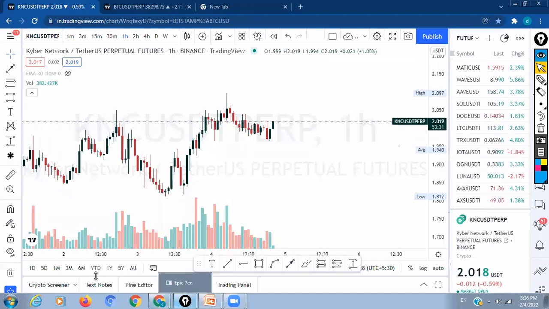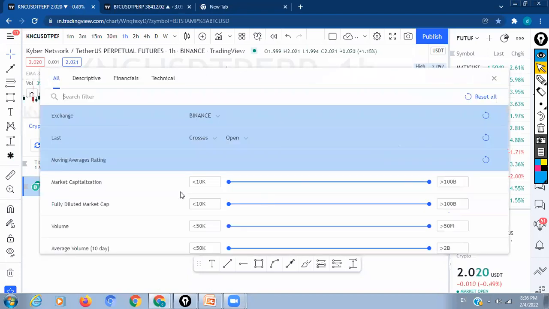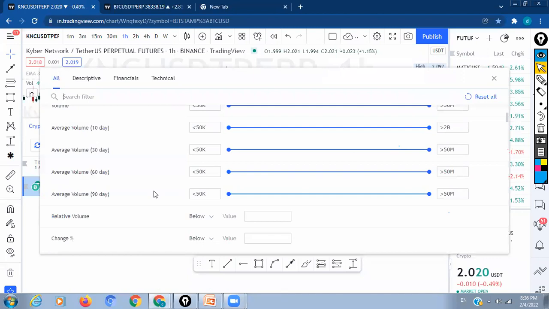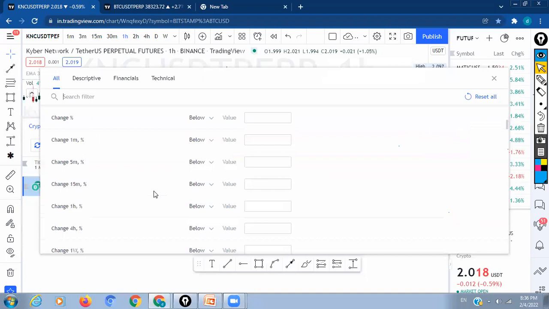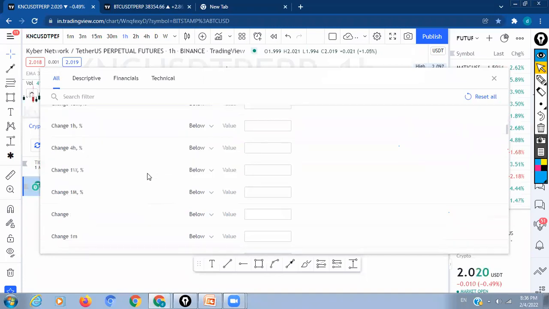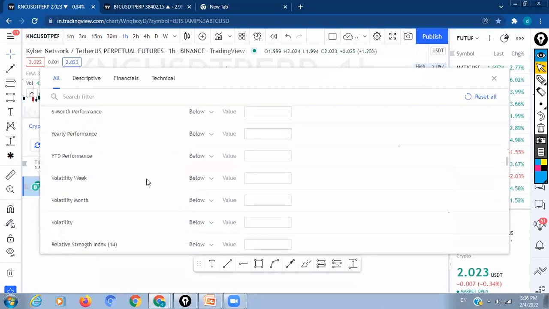So I am unable to scroll here, like change percentage, change volume. There are many things here, like what capitalization you can use, what was the average volume you had. If you are a scalper, you can use the 5 minutes percentage also. Basically you can set up these things according to your trading style, so it will be different for each individual.